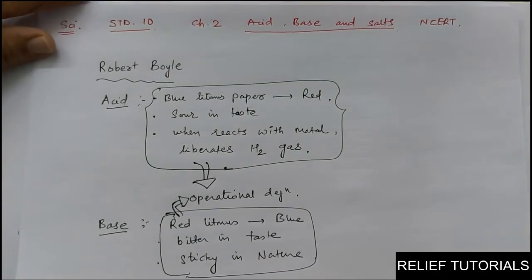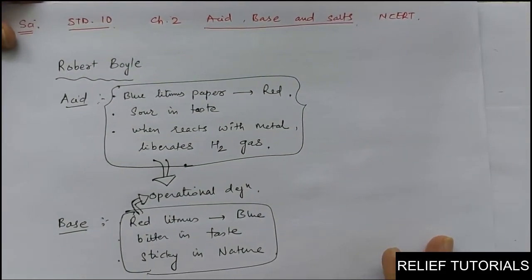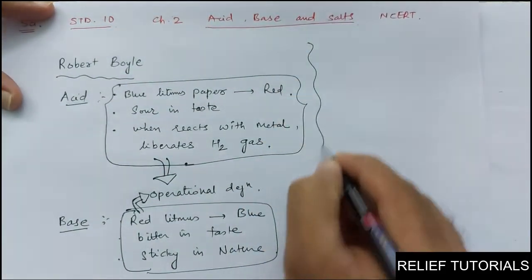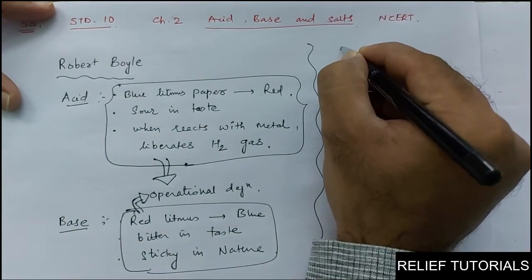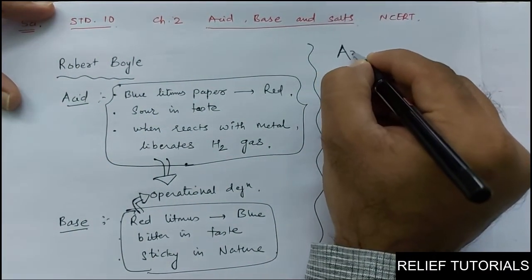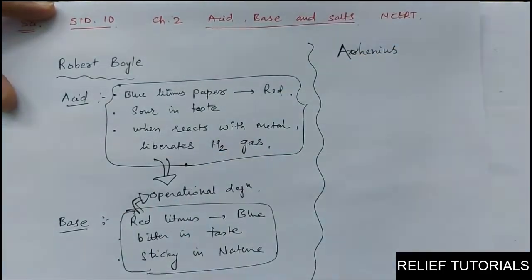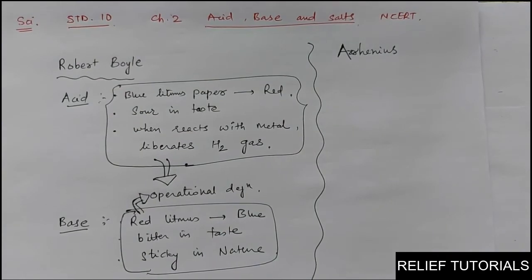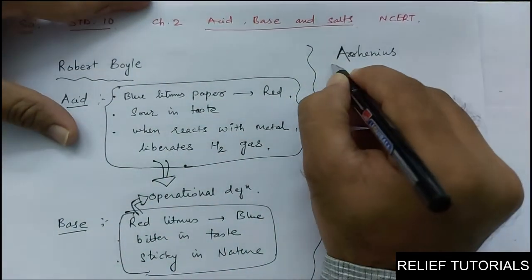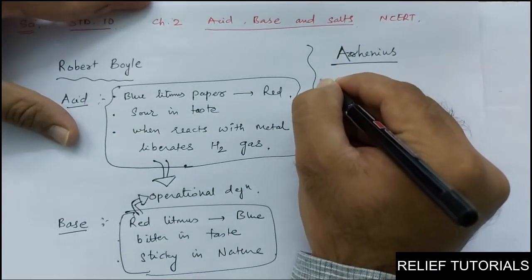Later on, after some years, a revolutionary definition is given by Arrhenius, maybe double R. Arrhenius is the next person who has described acid and base according to the chemical composition. Arrhenius has given the definition like this. Look at the definition carefully.